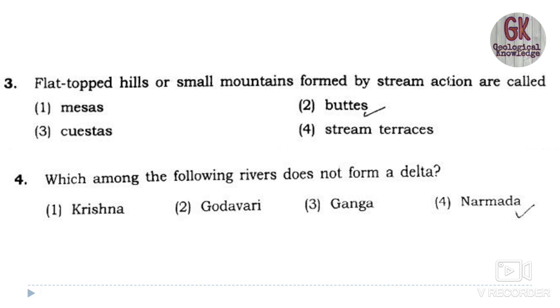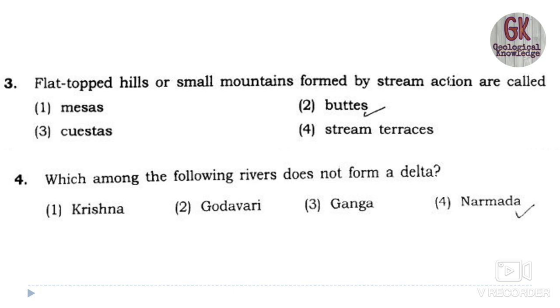Fourth one is, which among the following rivers doesn't form a delta? We all know that the rivers which drain into the Bay of Bengal, the east flowing rivers, form deltas, and the westward flowing rivers which drain into the Arabian Sea form estuaries.